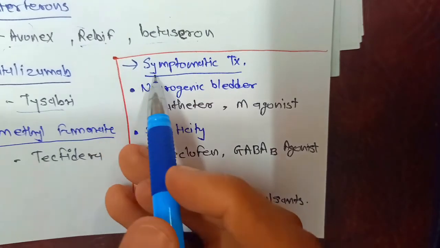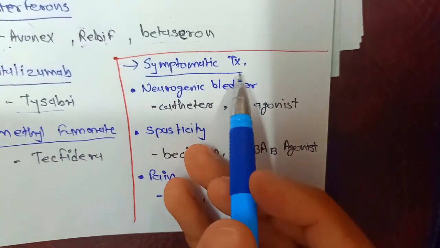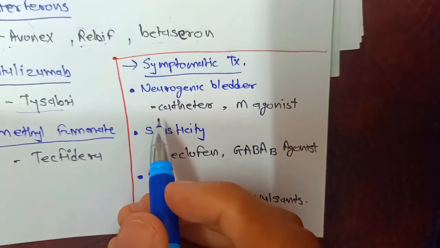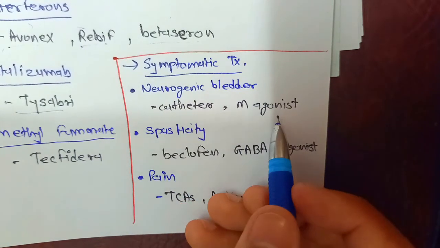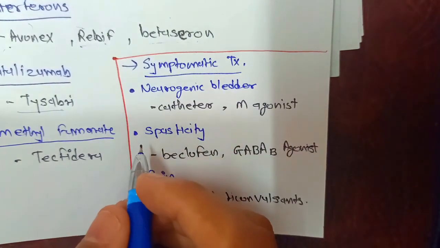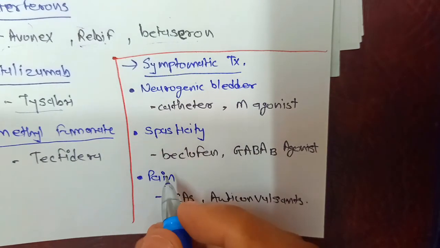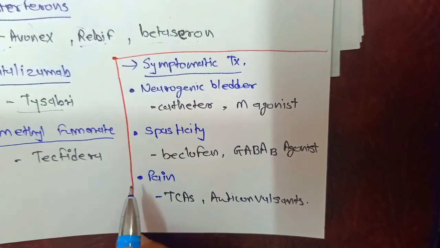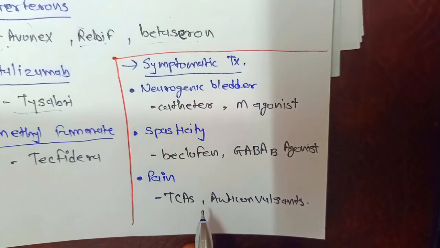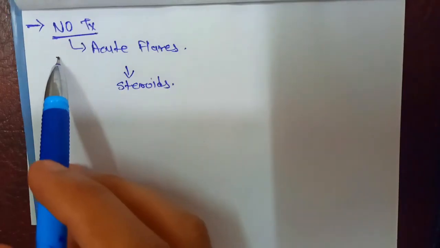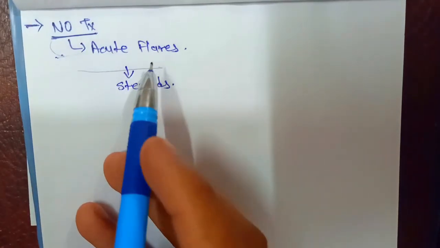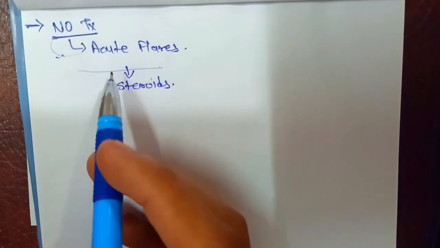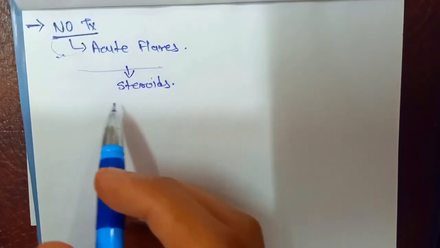And we can relieve some symptoms by giving symptomatic treatment. For neurogenic bladder, we can do catheterization and give muscarinic agonist drugs. Another one is spasticity, for which we can give baclofen, a GABA B receptor agonist. For pain, we will give TCAs and anticonvulsants. Remember, there is no treatment for acute flares, but we can give steroids to relieve the symptoms.